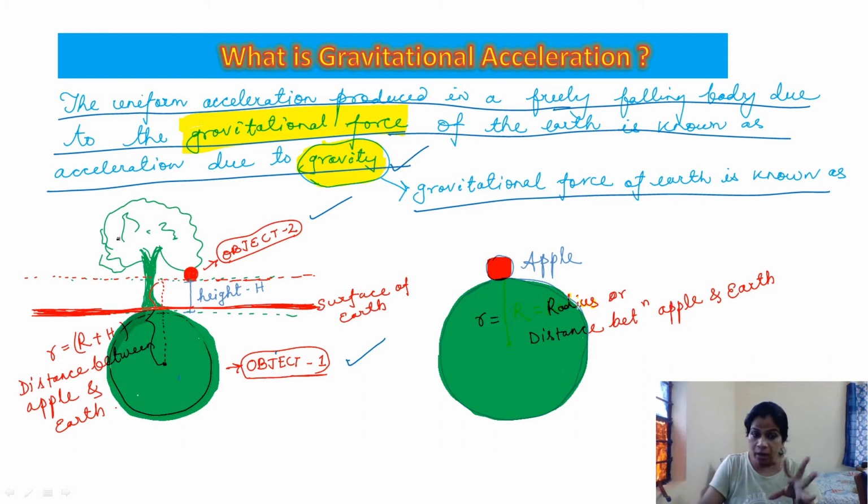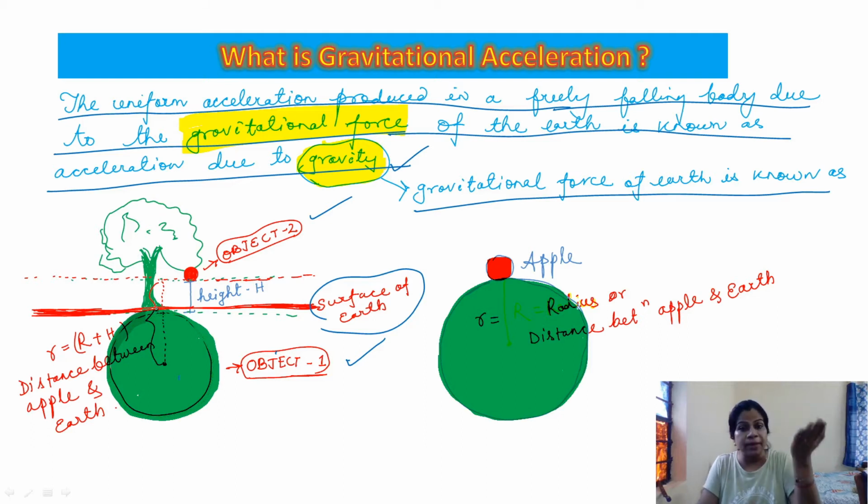Okay. With this example I want to show the distance between object 2 and object 1 in this diagram. You can see the surface of Earth, which I highlighted with a red line, and the apple is on the tree, at a certain height h from the surface of Earth. This is the radius of Earth. From the center of object 1 to the center of object 2, I am showing the actual distance between the two objects.